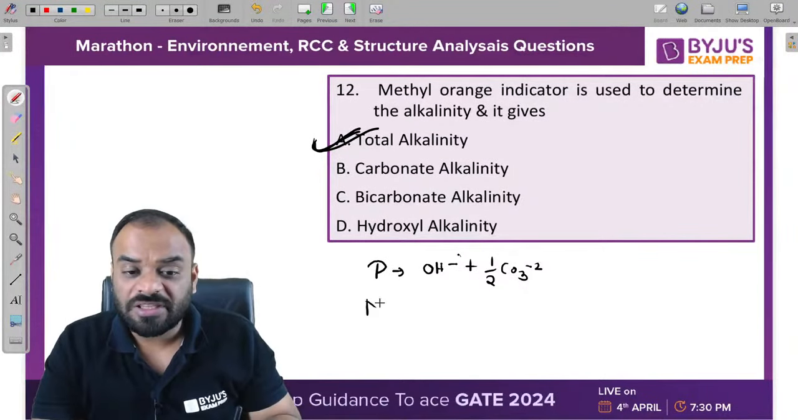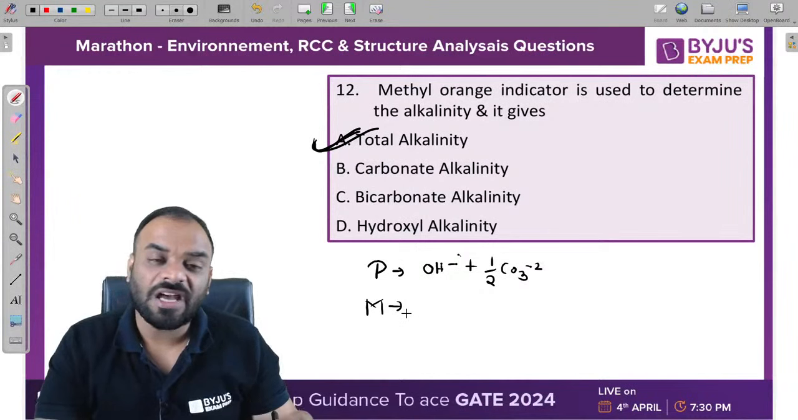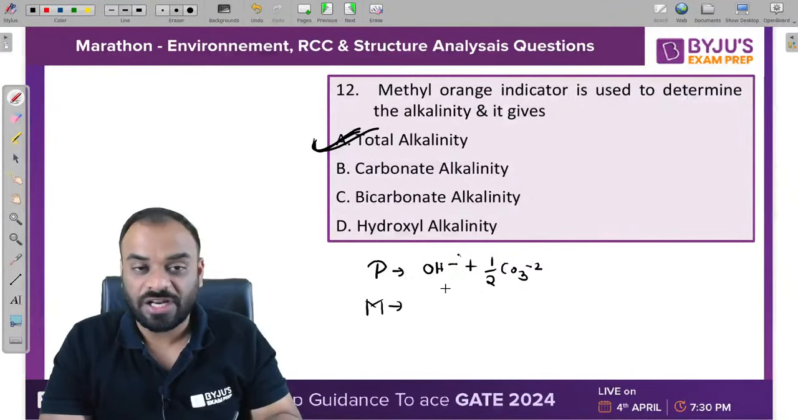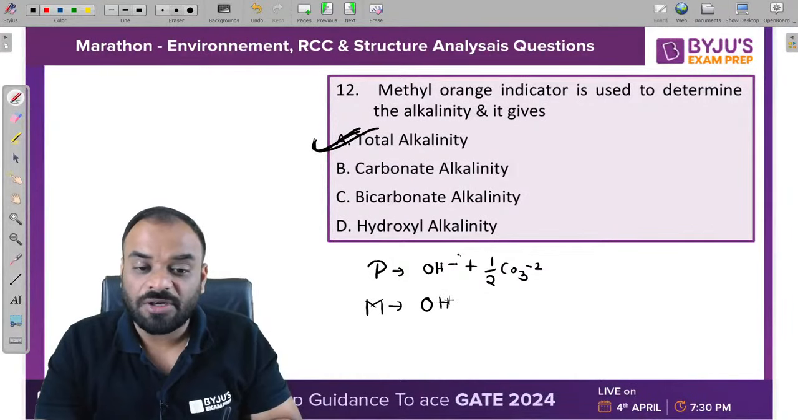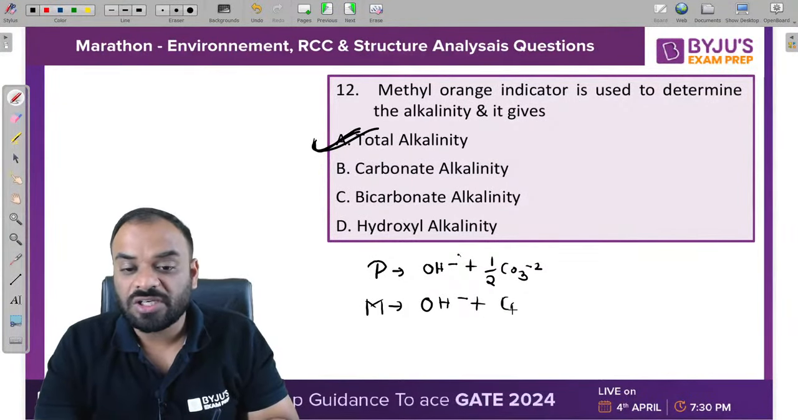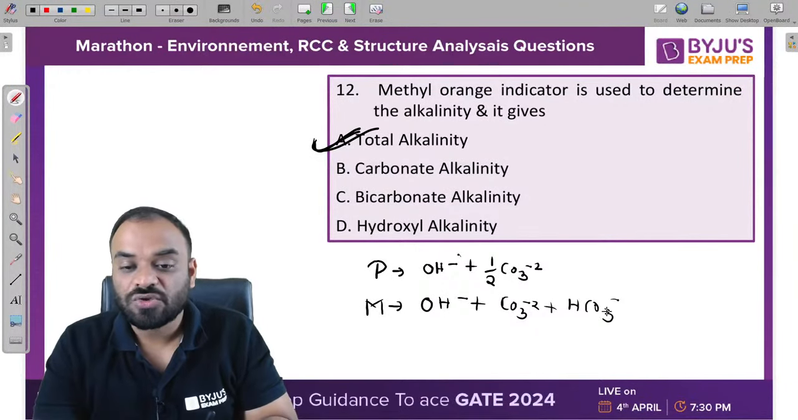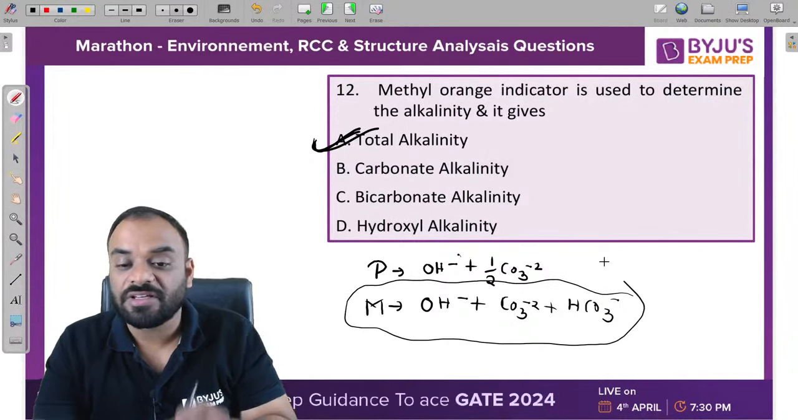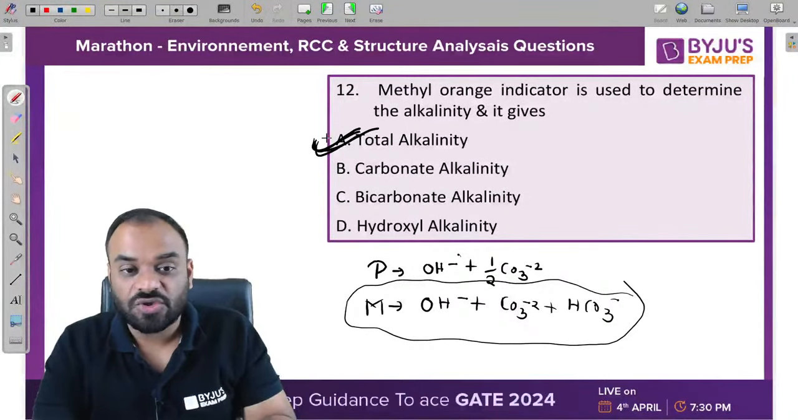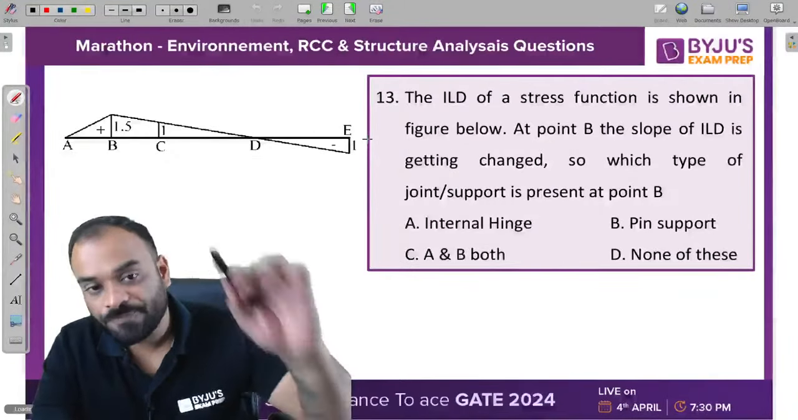Now if you talk about methyl orange indicator, it will give us the total alkalinity value, right? If you use it, then you are able to get conversion of OH negative ion also, CO3 2 negative ion also, and HCO3 negative ion also, right? So methyl orange indicator will give us total alkalinity of water. That's why the correct answer should be A. A will be right, children, right?